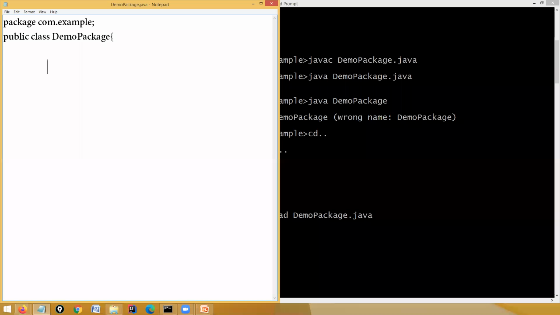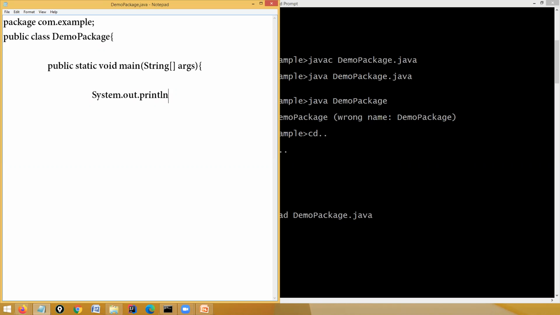I am creating a main method, public static void main string args, and system.out.println, putting hello from cmd.